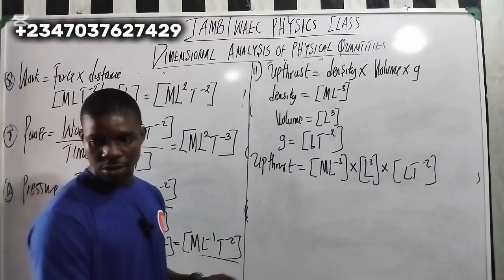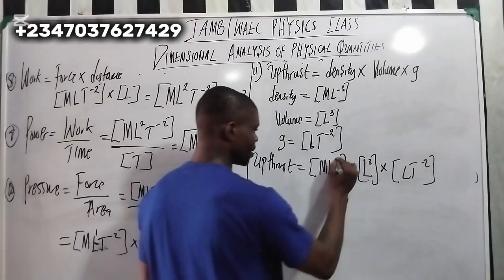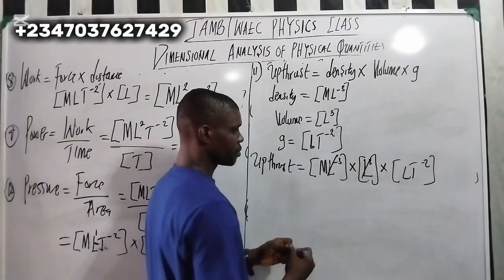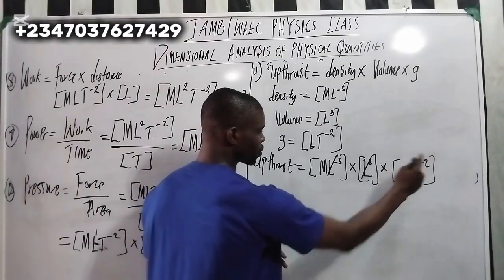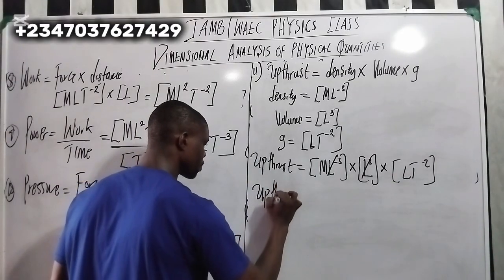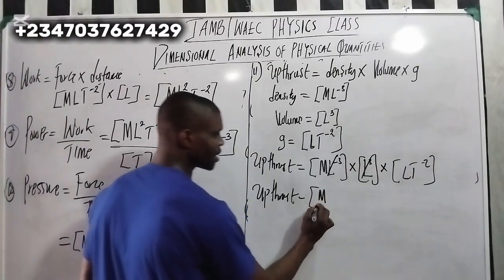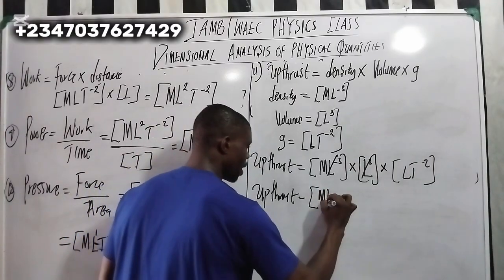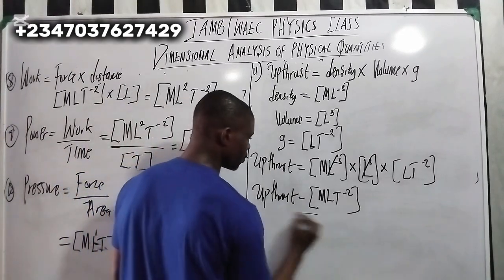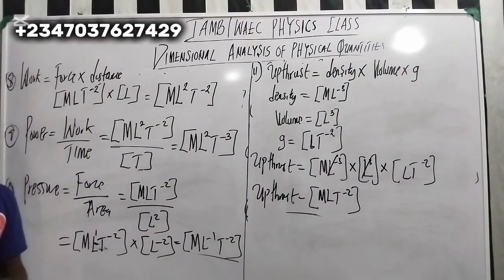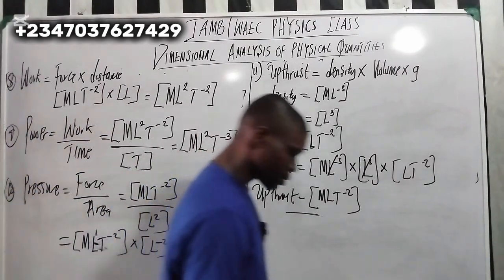Is 0. -3 plus 3. Do you understand? So this and this cancel. So what we are left with is M, L, and T to the power of -2. Capital letter M, L, and what? T raised to -2. Okay. So this is now the dimension for what? For up thrust.